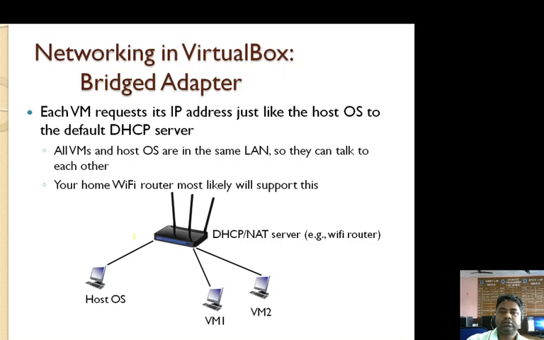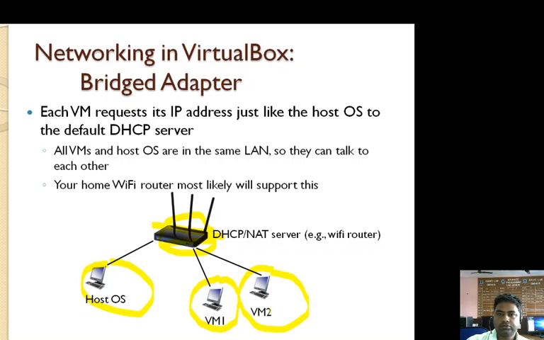And all virtual machines and the host operating system are in the same LAN, so they can talk to each other. Means this one is a DHCP or NAT server, so with the help of a single server, there is a host operating system, there are virtual machines, means we can say the guest operating system.